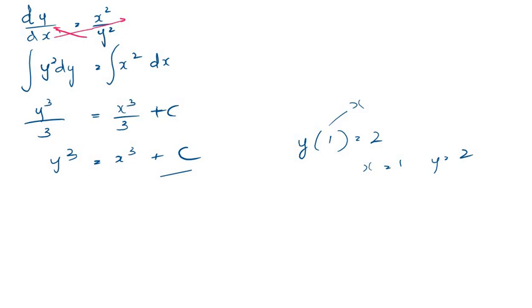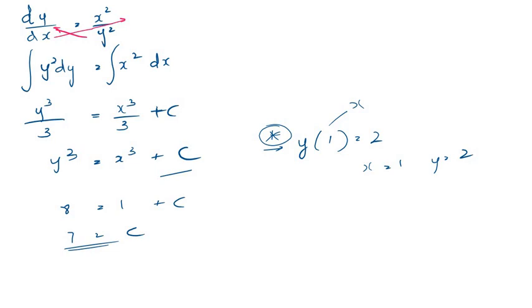If that is a boundary condition or an initial condition, then we can substitute it for y and x and get c. So here y is equal to 2, so it's 8 equals 1 plus c. So we see that c is equal to 7. So if we have a condition of this nature, we can calculate the constant here.